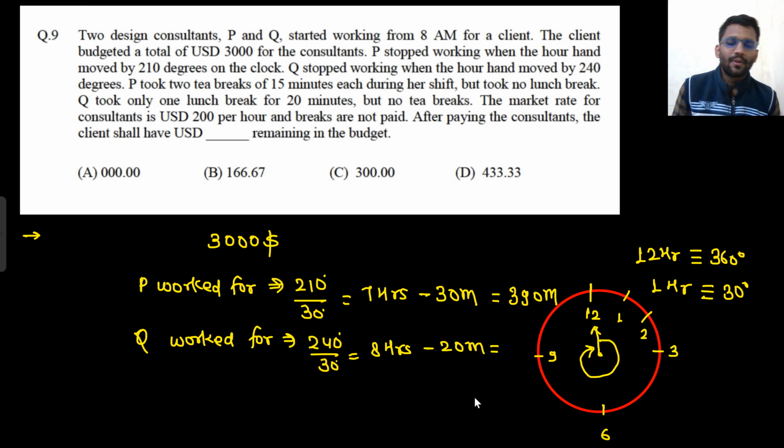What about Q? That is 480 minus 20, 460 minutes. For 460 minutes, this guy Q worked, right?